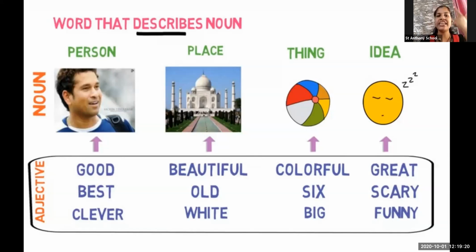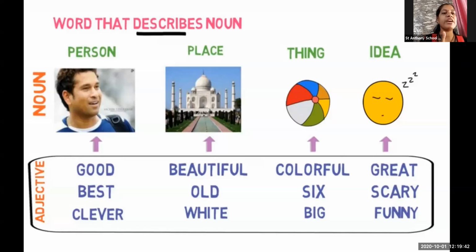I have a great idea. I am scary. What a funny person you are. I have a funny idea. These are all the adjectives that describe that noun.